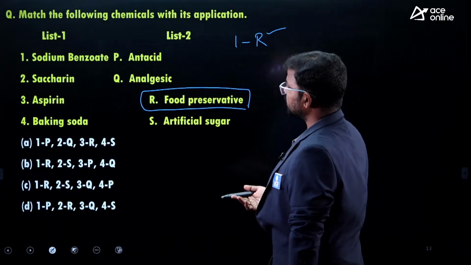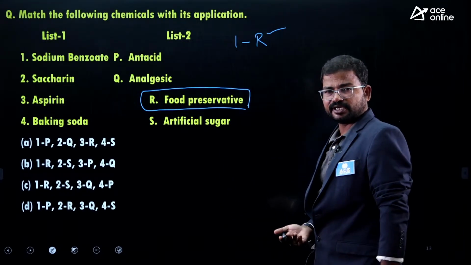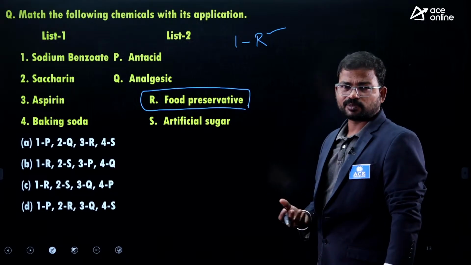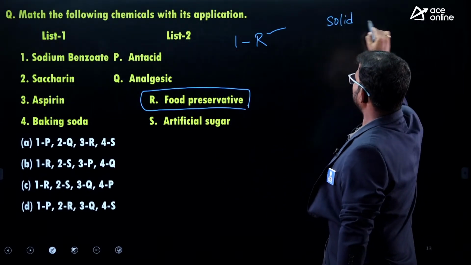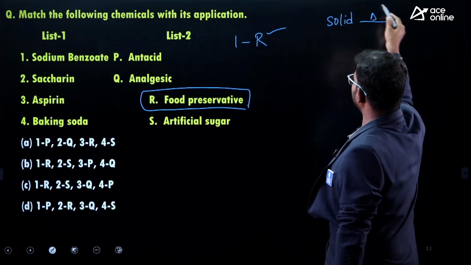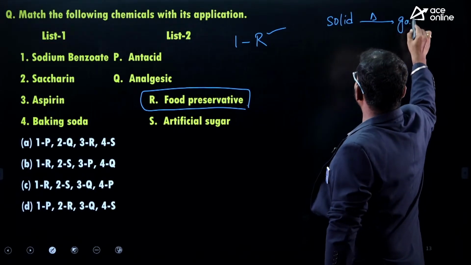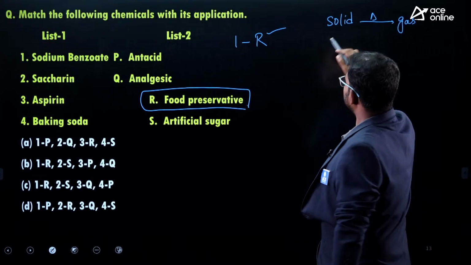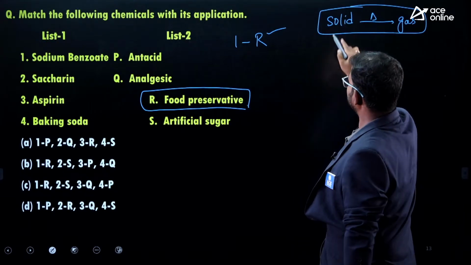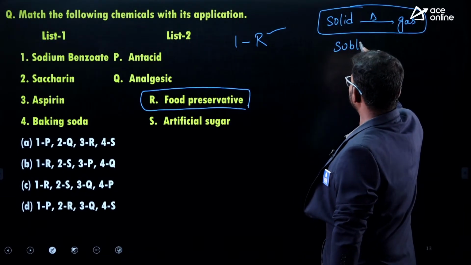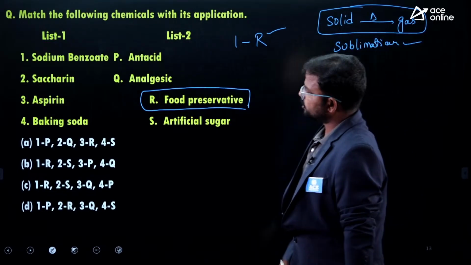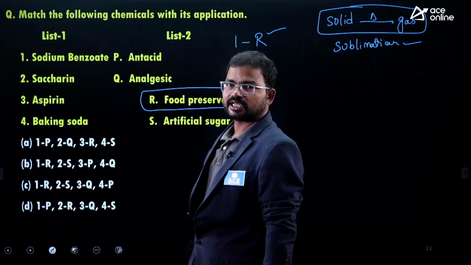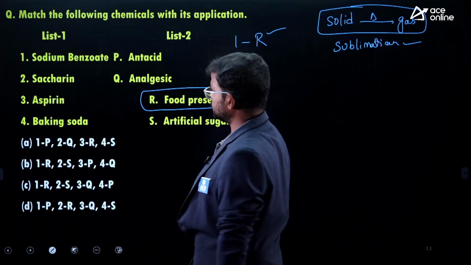Na? And one more interesting point here, if you heat those types of chemicals, actually it exists as a solid at room temperature. If it is heated, then it can be directly converted into gas without formation of liquid. So this is called sublimation. This phenomenon is considered as sublimation. It means sodium benzoate can be involved in the sublimation process also.